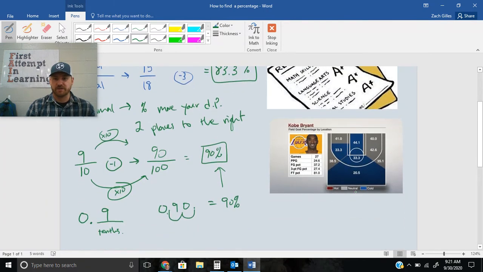Now here I had a picture of Kobe and his field goal percentages by location. This is just to show you that percents aren't just in math, they're not just in school. A lot of times you see percents used in sports, which is a great example. And in this case, they're talking about his field goal percentage. So how many makes he has versus the total number of shots that he's taken. Just another example of where you see percents, definitely a lot more out in the world.